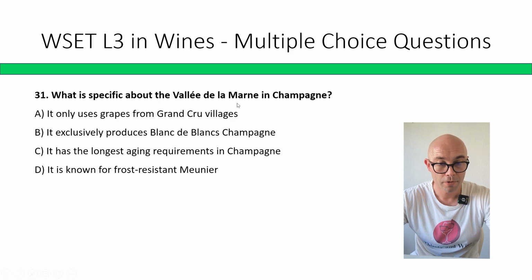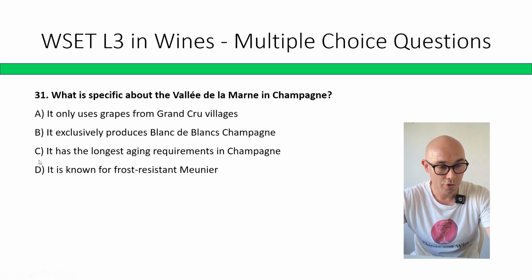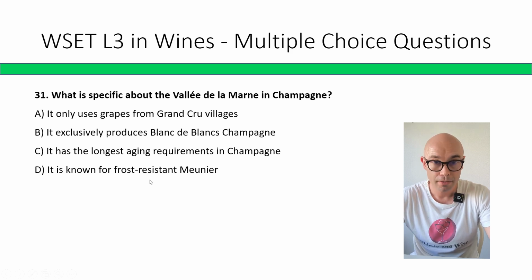What is specific about Vallée de la Marne in Champagne? It only uses grapes from Grand Cru villages. It exclusively produces Blanc de Blancs Champagne. It has the longest aging requirements in Champagne. It is known for frost-resistant Meunier. So the correct answer is D. It is known for frost-resistant Meunier. Vallée de la Marne is a slightly cooler region that has problems with spring frost and grows mainly Meunier, which is frost resistant.